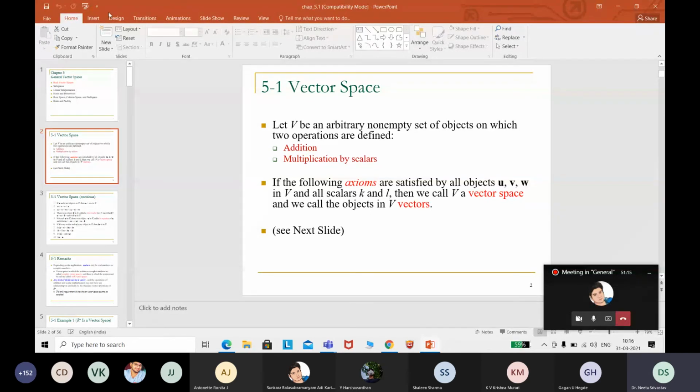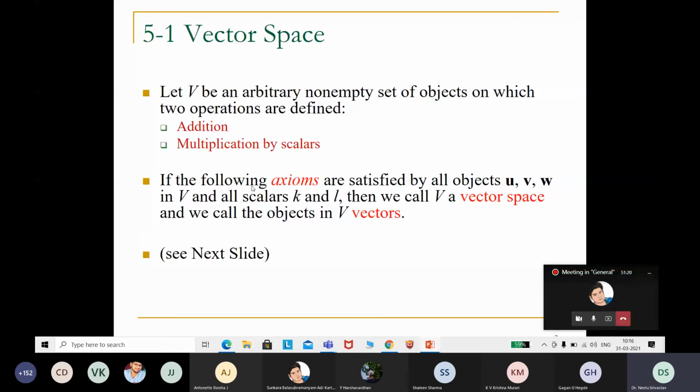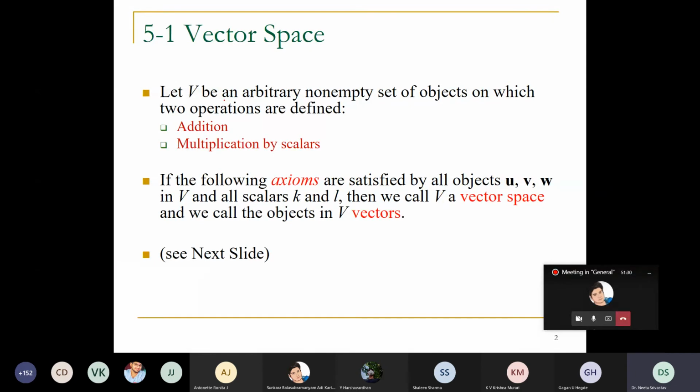Now you see here you have the vector. Let V be an arbitrary non-empty set of objects. Please listen carefully, because if you know the results only, then you will be able to understand. It's a memory based subject, that's what I told you. V is an arbitrary non-empty set of objects on which two operations are defined. The first one is addition and the second one is multiplication by scalars.